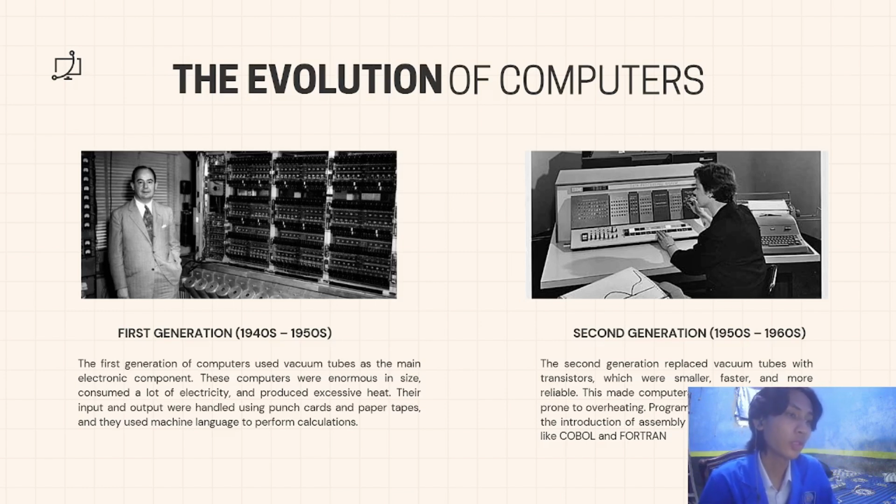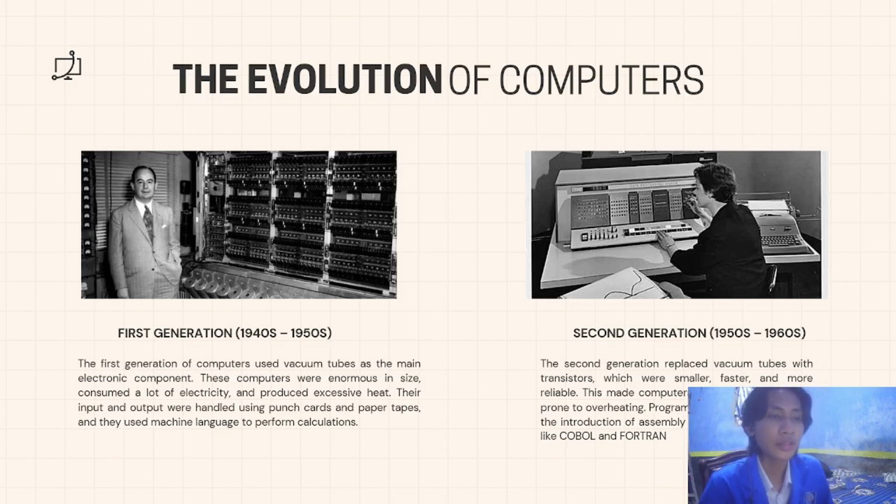These computers were enormous in size, consumed a lot of electricity, and produced excessive heat. Their input and output were handled using punch cards and paper tapes, and they used machine language to perform calculations.